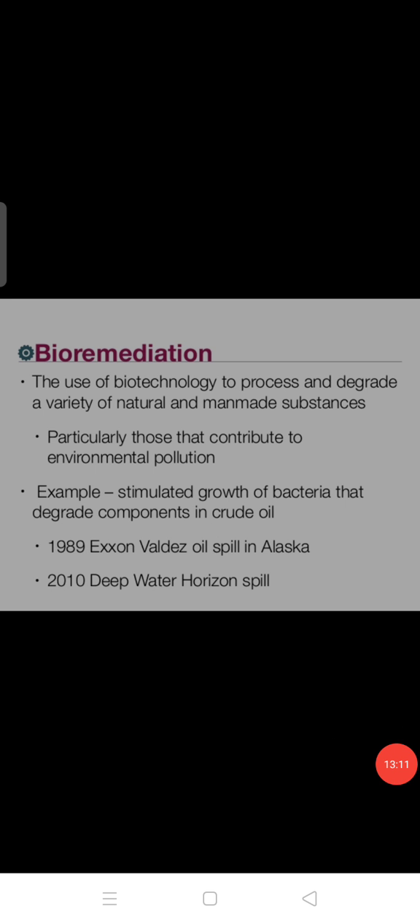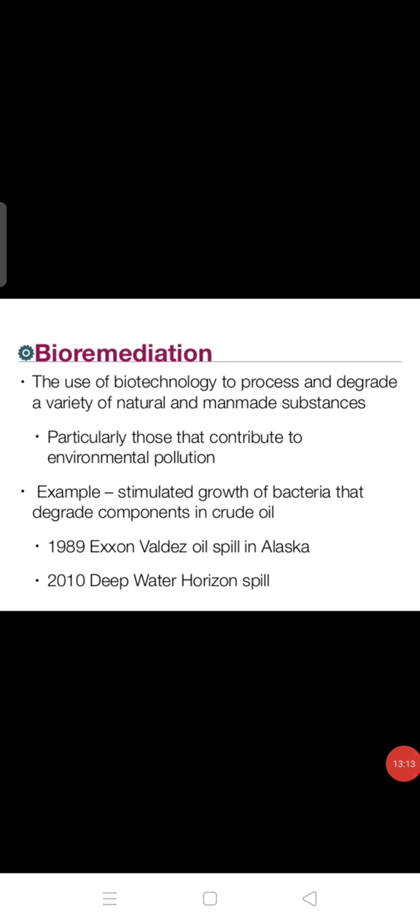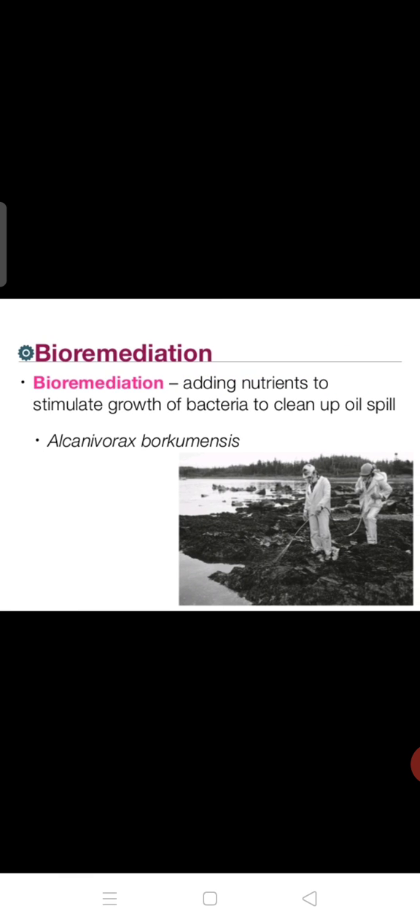Okay, so next is bioremediation. Bioremediation means what? The use of biotechnology to process and degrade a variety of natural and man-made substances. So many different man-made substances are there that should be degraded here. That is possible with the help of bioremediation technology. So stimulated growth of bacteria that degrade components in crude oil. The crude oil can be degraded by the bacteria. So like this, processes happen in bioremediation.